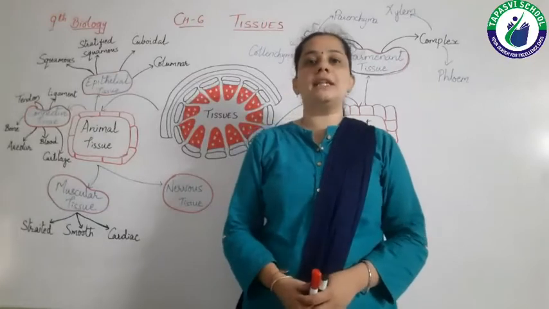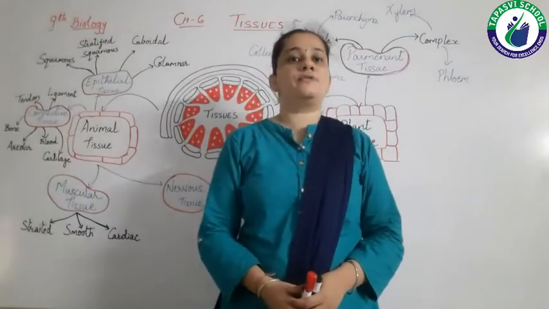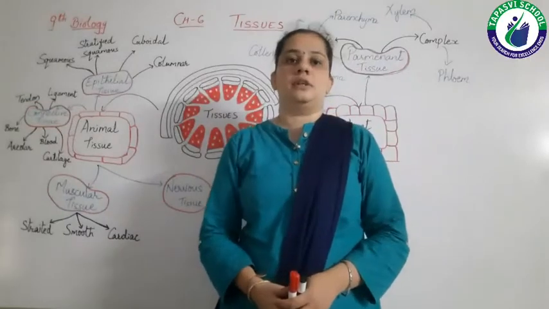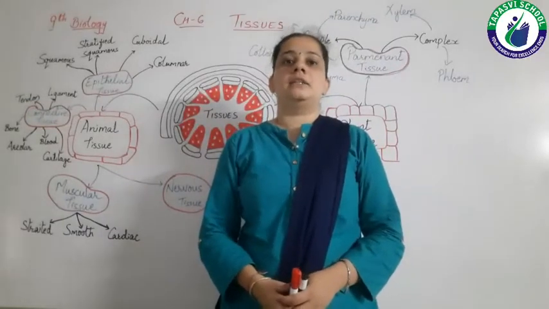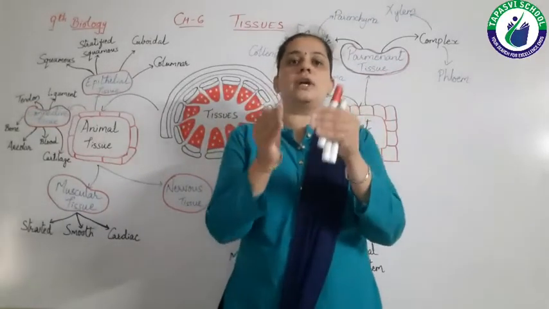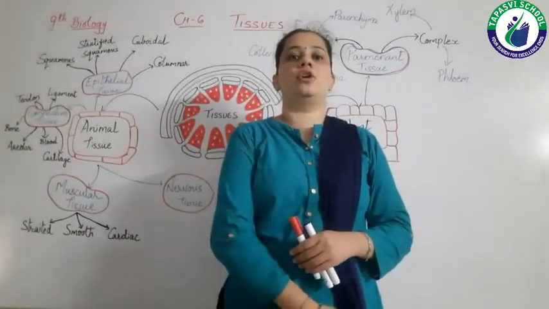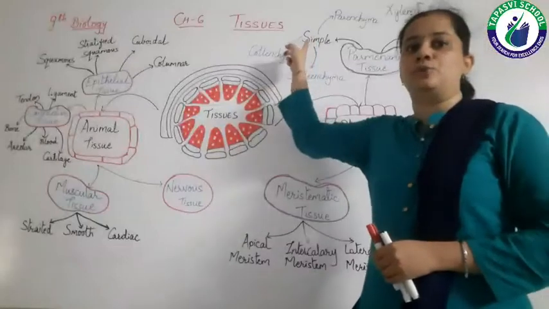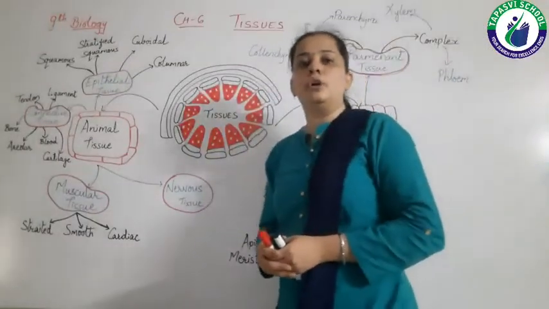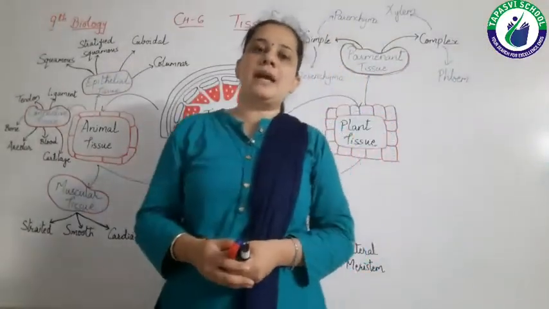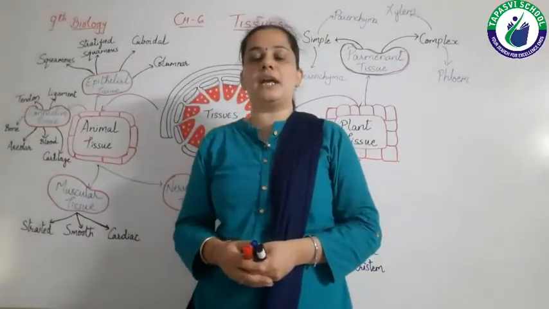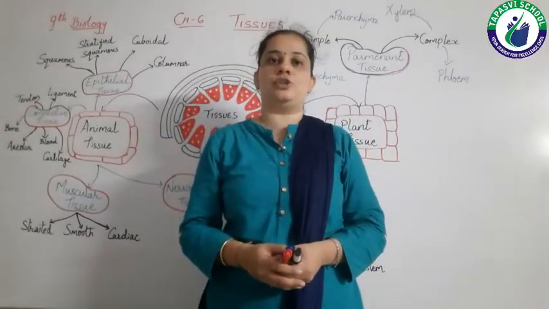Now when the cells of the same type which are doing the same function work together, they are known as, yes, tissues. So when the same type of cells come together and work together, they are known as tissue.